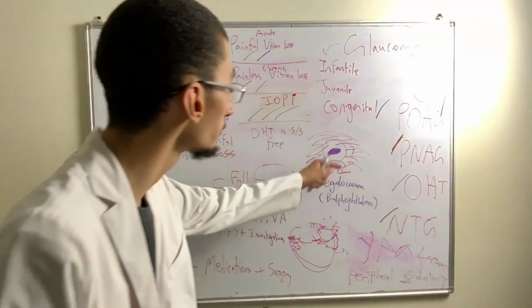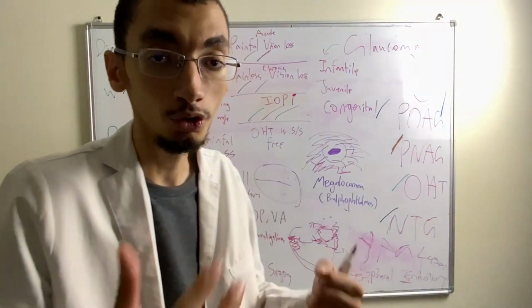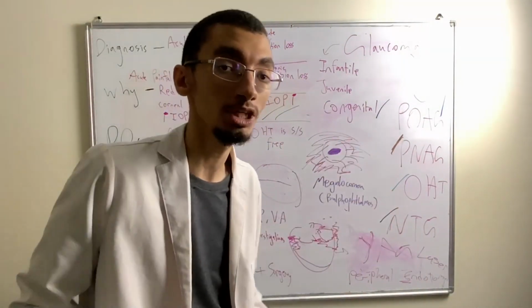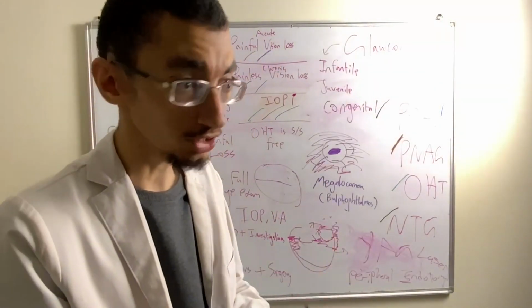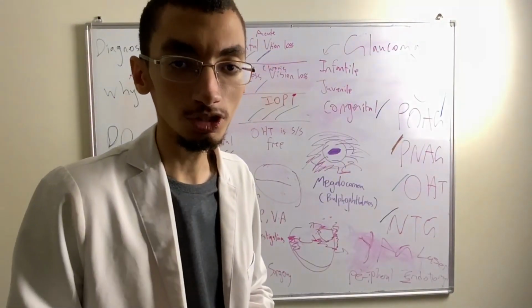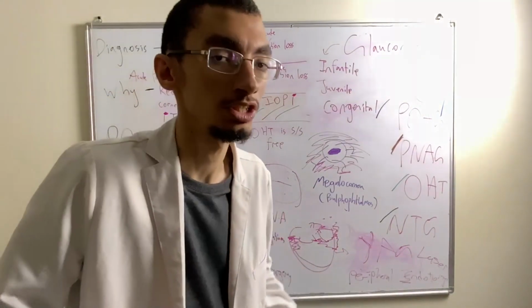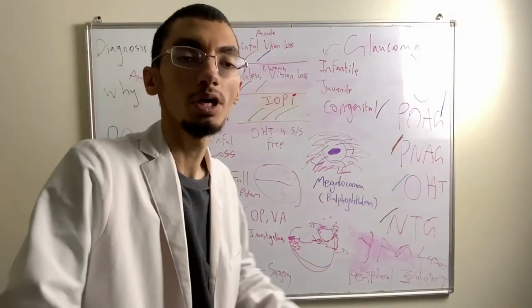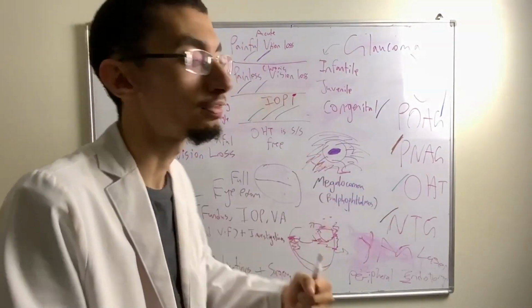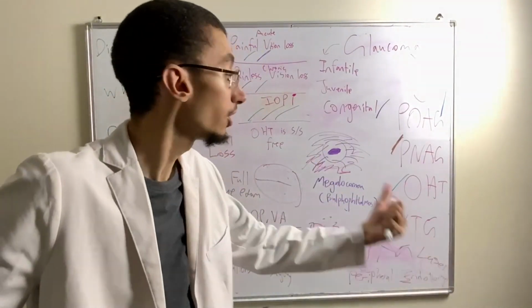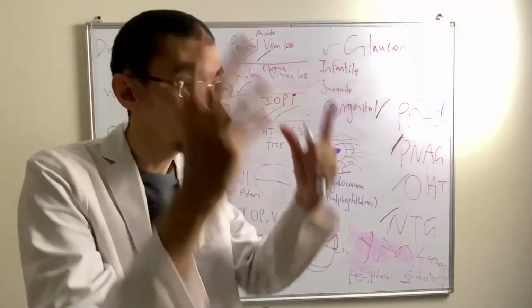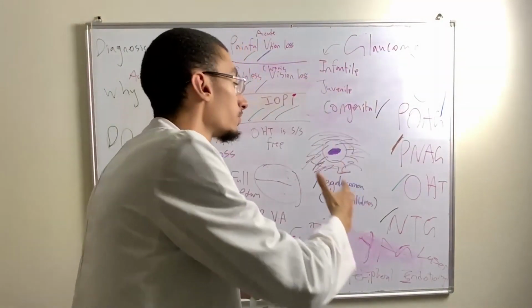But if I have accumulation of fluid or humor in the developing eye of the baby with increased intraocular pressure, it will affect the surrounding structures. So you can think of it as a balloon. It will get bigger and bigger and change its size. And of course, in glaucoma, it will be stony hard, and you'll have an enlarged corneal diameter, megalocornea, and the eye in general will be big. We call it bulb ophthalmos.